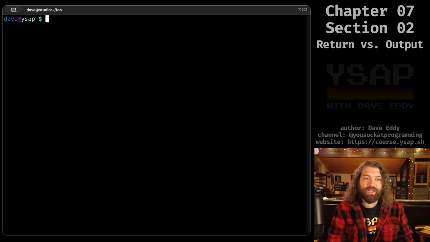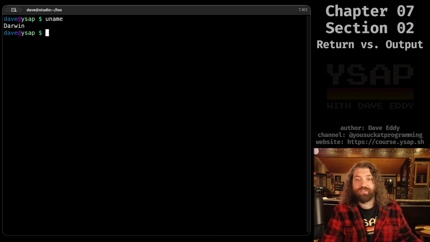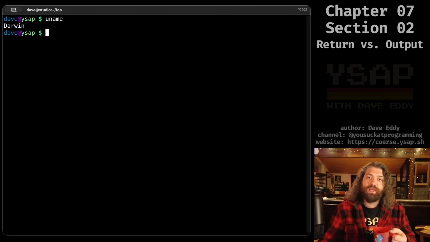All right, so another concept I want to talk about is return codes versus output. We've talked about this before in the past, but I want to demystify it a little bit. If I run a command like uname, what does it do? It's an external process. It runs on my system. My bash shell forks and execs. That's how processes are made on Unix and Unix-like operating systems. So it forks uname and it runs, and you can see that it outputs Darwin.